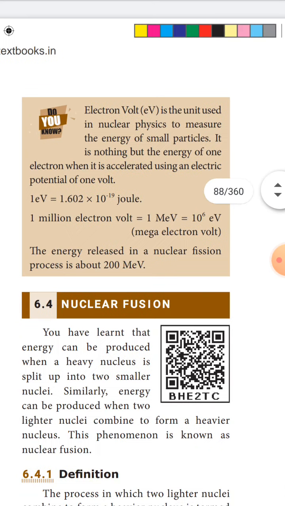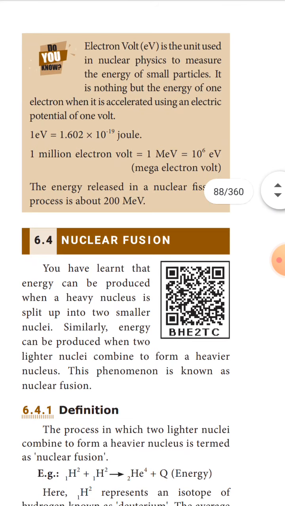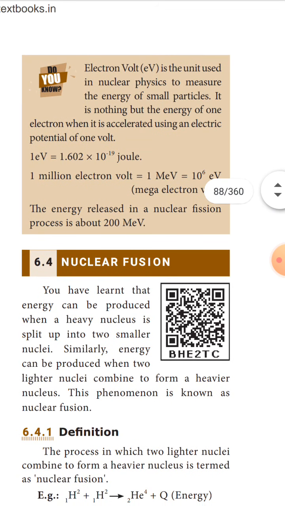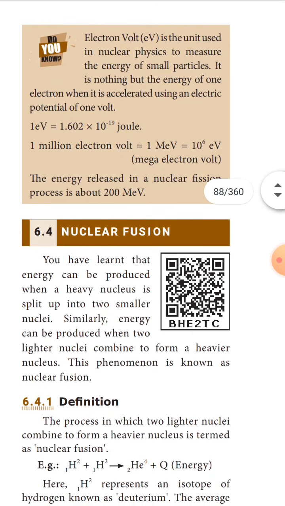Electron volt. Do you know what is electron volt? Electron volt, eV, is the unit used in nuclear physics to measure the energy of small particles. It is nothing but the energy of one electron when it is accelerated using an electric potential of 1 volt.